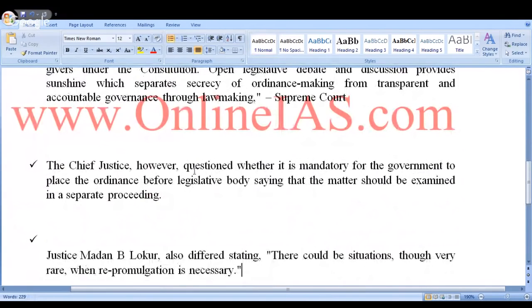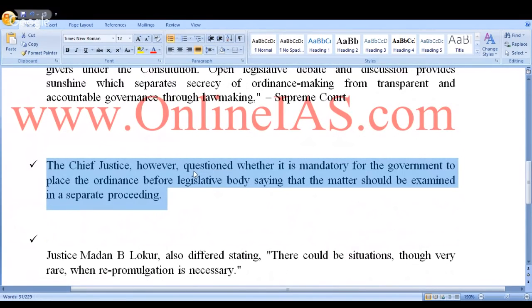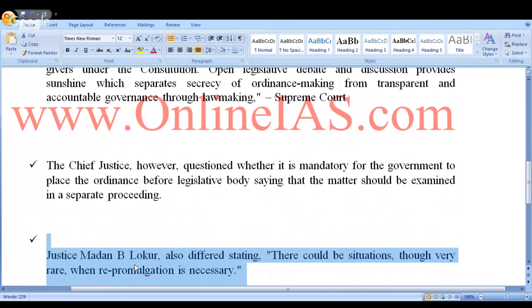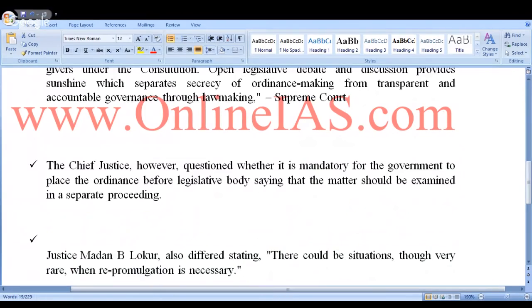The Chief Justice, however, questioned whether it is mandatory for the government to place the ordinance before the legislative body, saying that the matter should be examined in a separate proceedings. Okay, but otherwise, there is another justice by name Justice Madan B. Lokur also differed, stating that there could be situations, though very rare, when repromulgation is necessary. This is the opinion of one of the judges, that is Justice Madan B. Lokur.